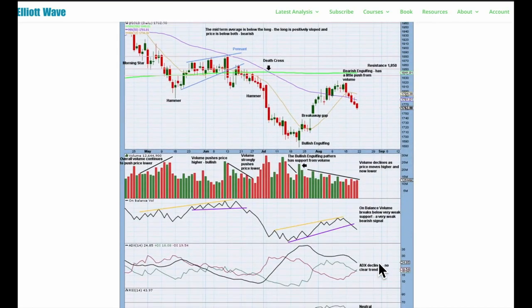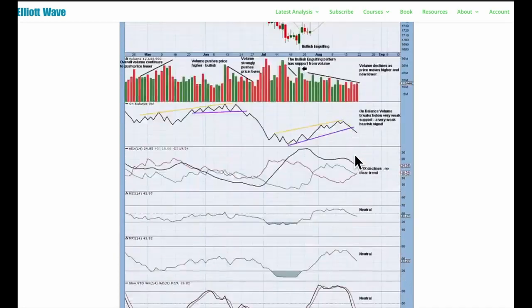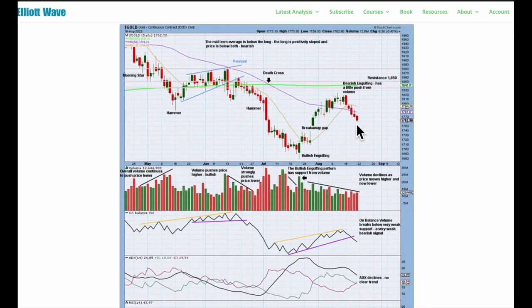At the daily chart level, a bearish engulfing candlestick pattern here does have a little bit of push from volume, and now prices moving lower with weak and declining overall volume and declining range. So there's quite a bit of weakness in this downward movement that absolutely fits a B wave. So this fits, or also a second wave, fits both Elliott wave counts.